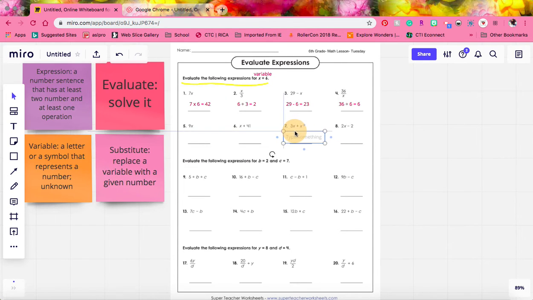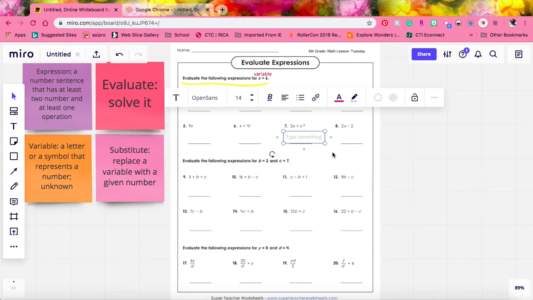In this one, we have 3x plus x. That means that we have 3 times 6 plus 6. If we remember our order of operations, we start with multiplication. So we have 3 times 6, which is 18, and then plus 6 more gives us 24.